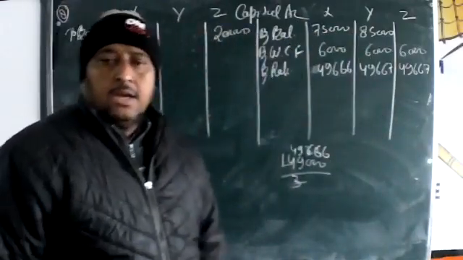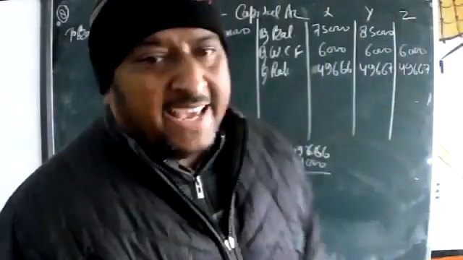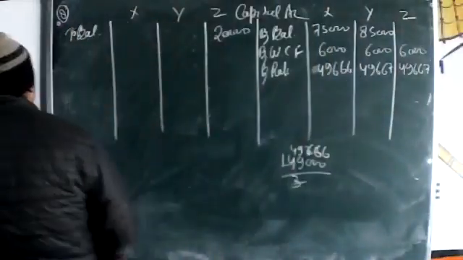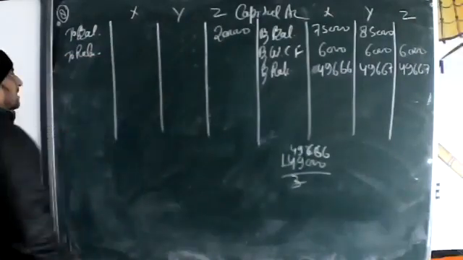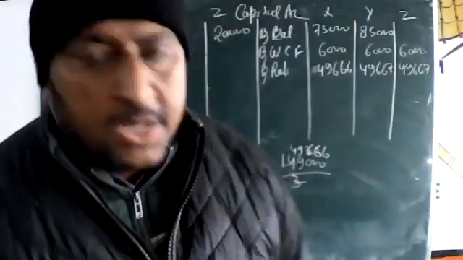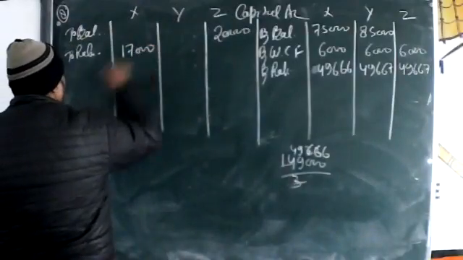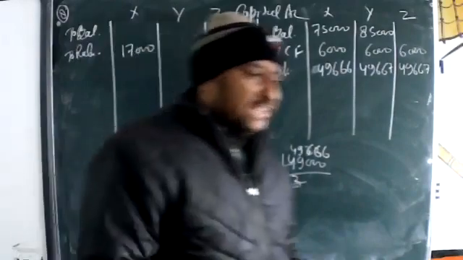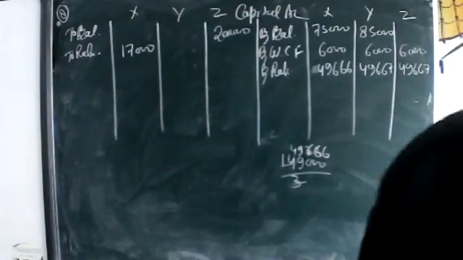Okay, clear? Now just see the realization account. There we are putting by X capital. We are putting the data. So to realization, just transfer on the debit side. In realization credit side, what amount is there? 17,000 in X. Okay. Now again see if anything is there that will be distributed. Nothing remains, I think.